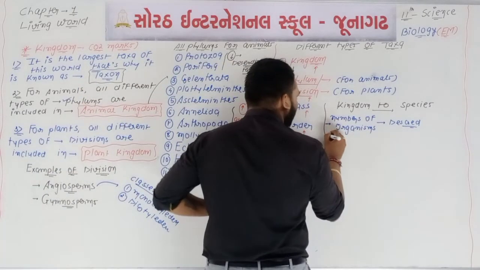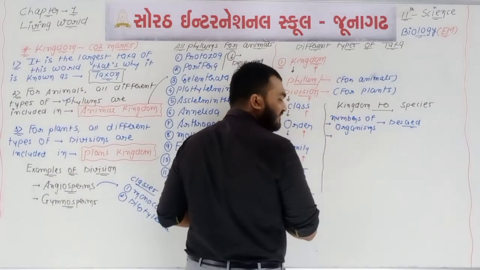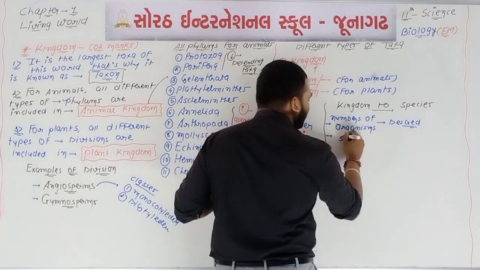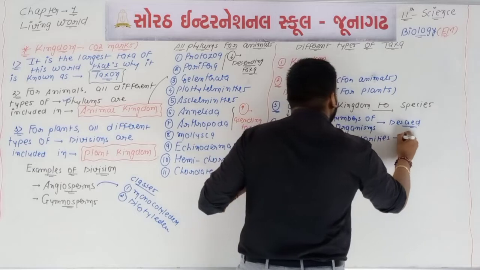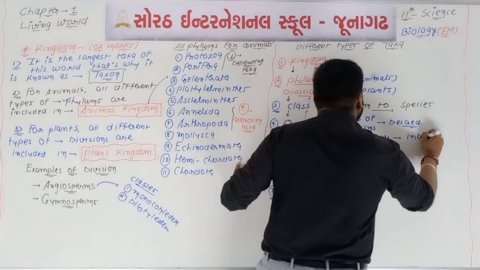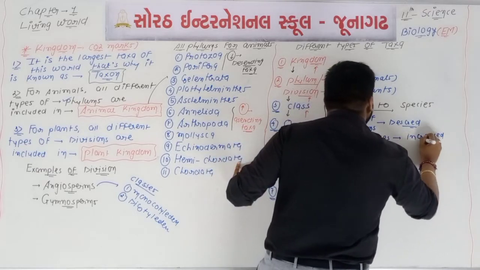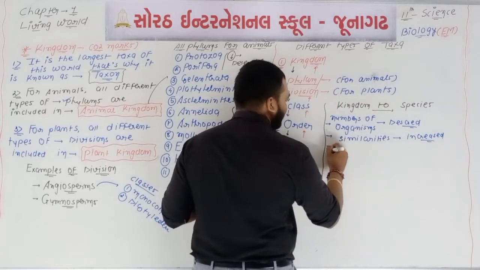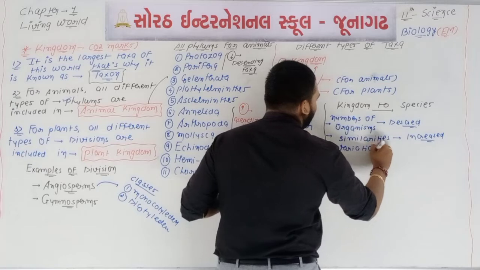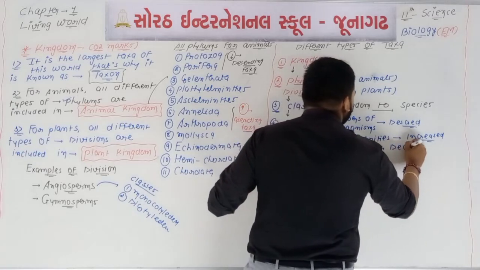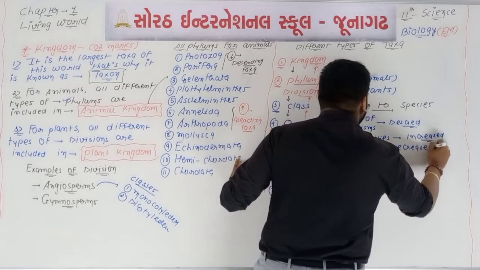But the similarities of characters increase, and the variation will be decreasing.